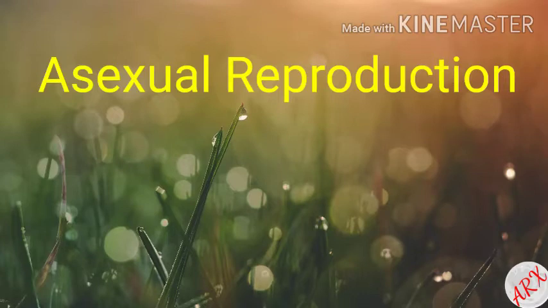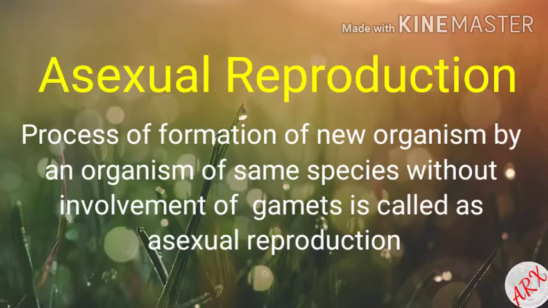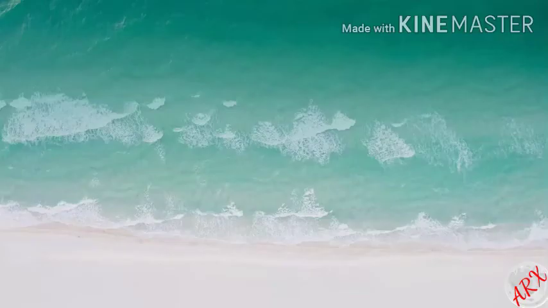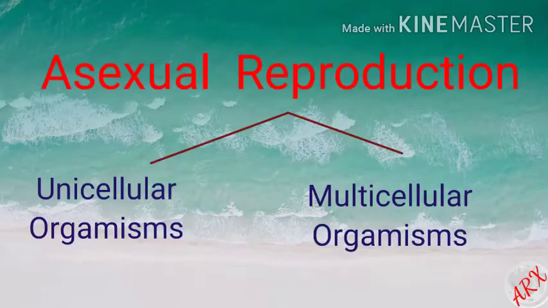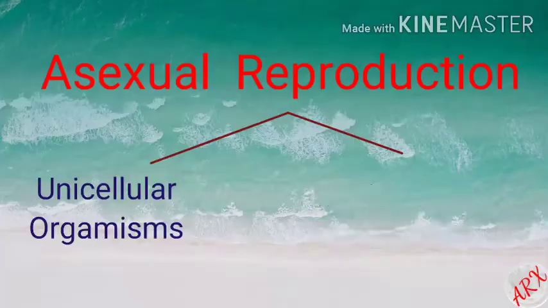Now we will see what is asexual reproduction. It is the process of formation of a new organism by an organism of the same species without involvement of gametes. We are going to see asexual reproduction in unicellular organisms as well as multicellular organisms.